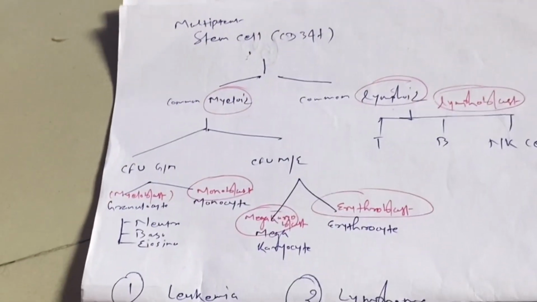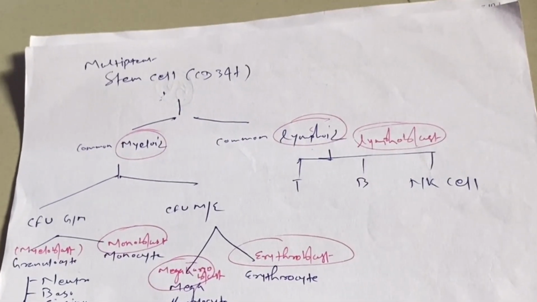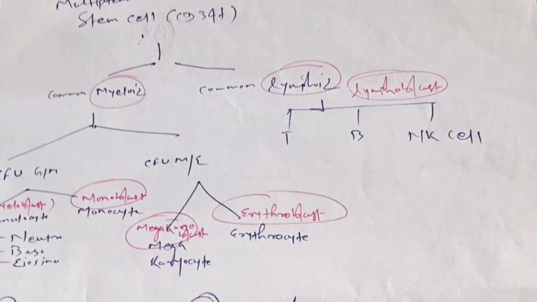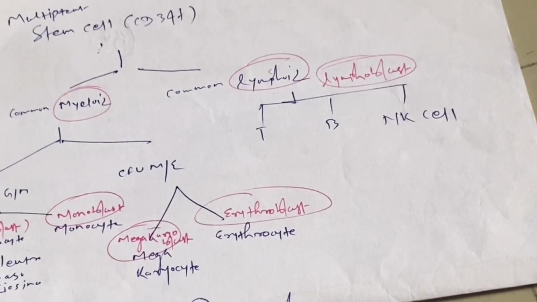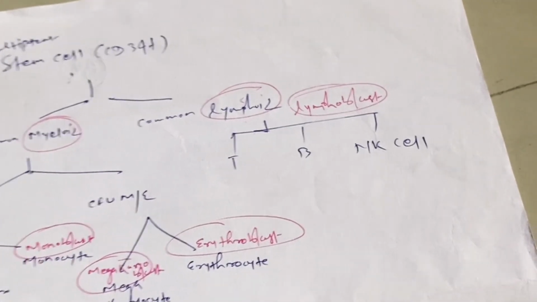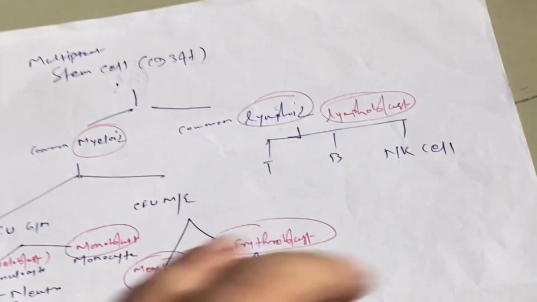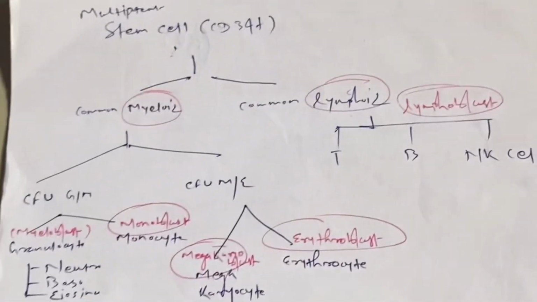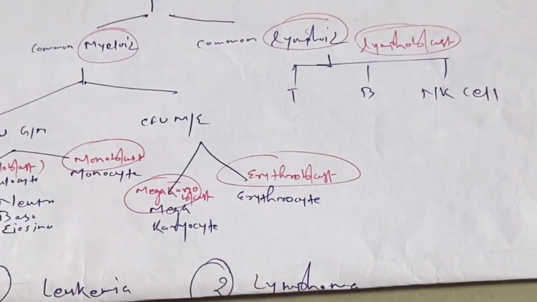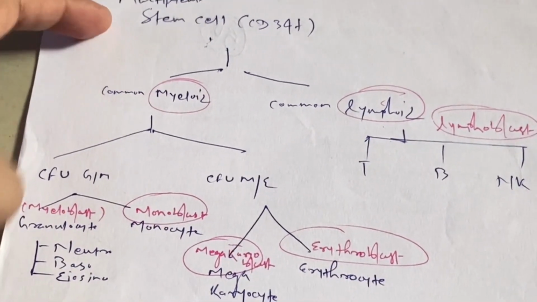So, people, this is a discussion about blood cells and the cancers of blood cells. Before everything, we need to learn about the blood cell details, where they come from, and how they differentiate. And after that, we'll discuss the cancers. So, this is the most important thing.